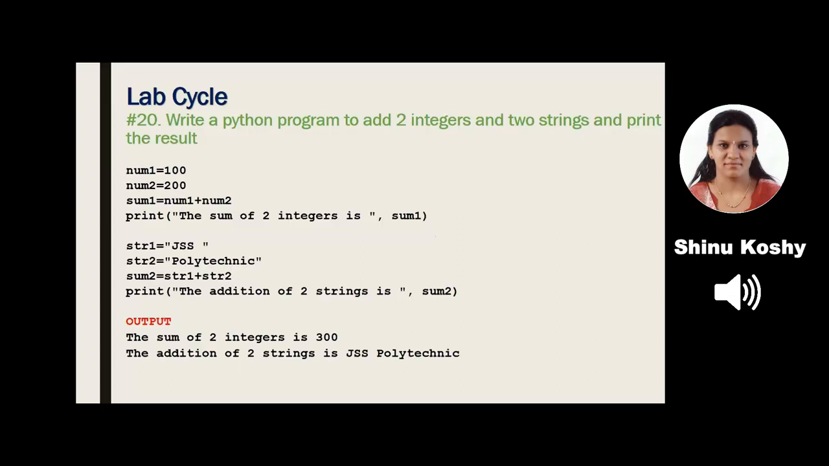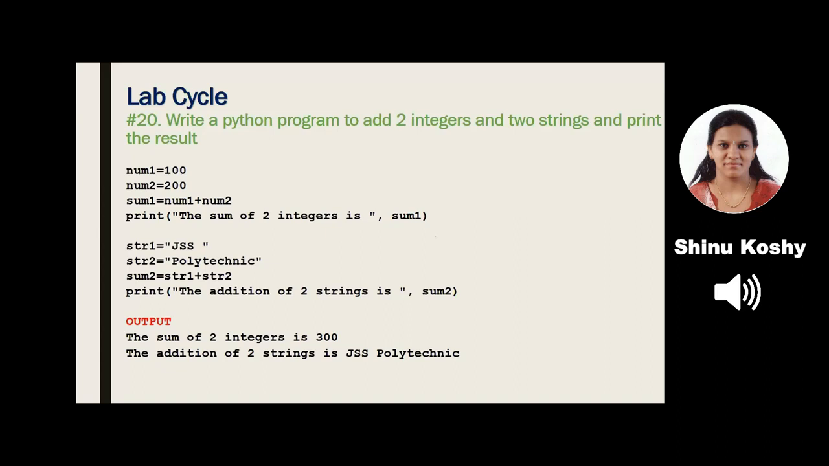Okay, now look at the first part. It has two variables, num1 and num2, to store the two integers 100 and 200. The third statement, sum1, is used to store the answer of addition operation, that is, sum1 is equal to num1 plus num2. The answer is stored inside the variable sum1. Now, using the print statement, we are going to display our output. We write print, open the bracket. The sum of two integers is, that is a string. So notice that it is written in double quotes.